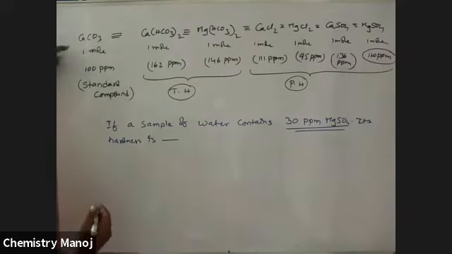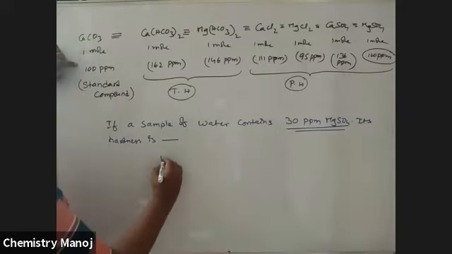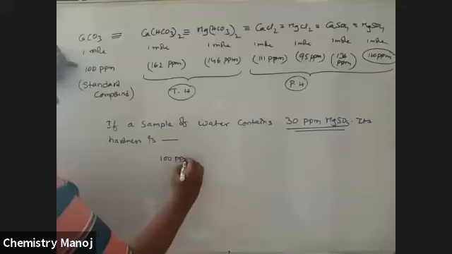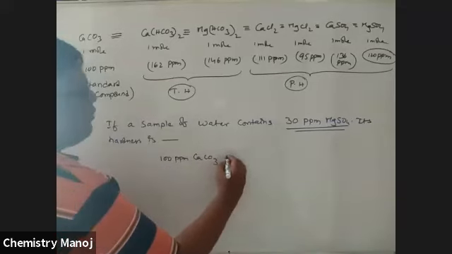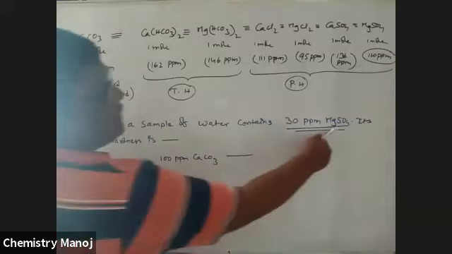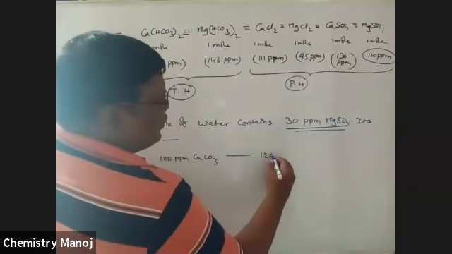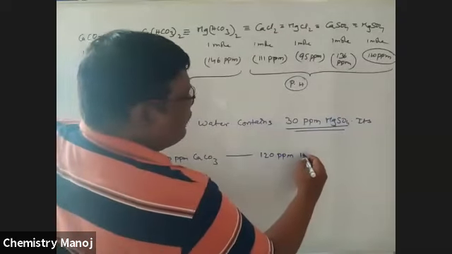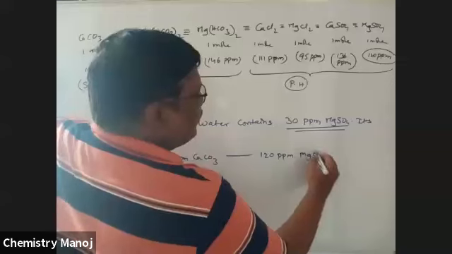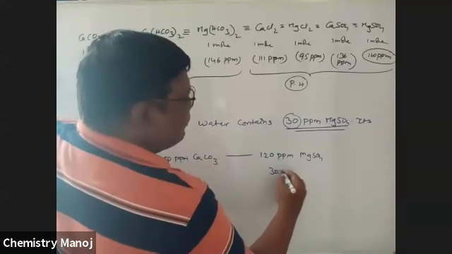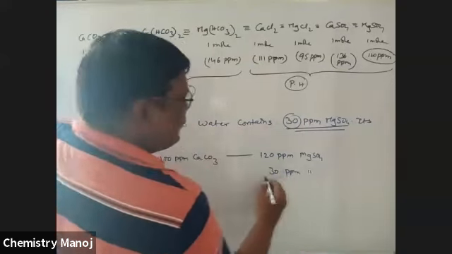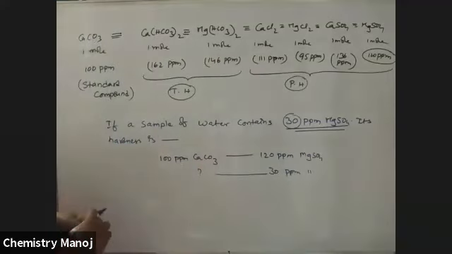So we know 100 ppm CaCO3 is equal to 120 ppm MgSO4. Now 30 ppm is given to you. 30 ppm MgSO4 is equal to how much ppm of CaCO3?